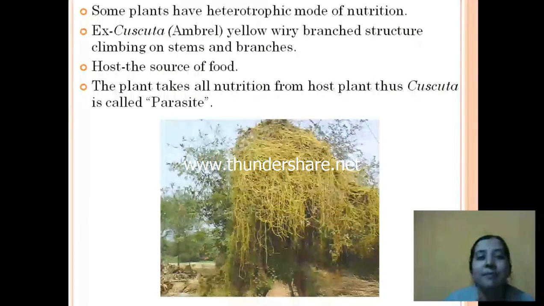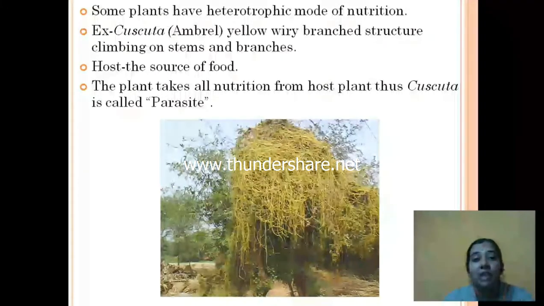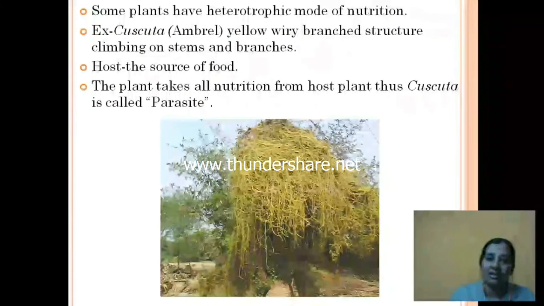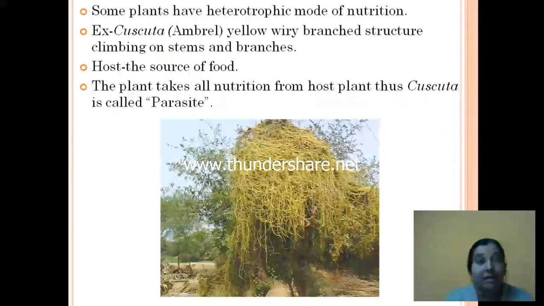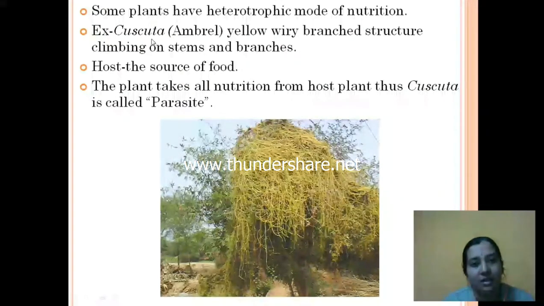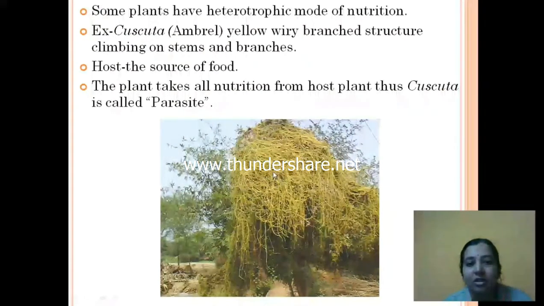Now some plants have a heterotrophic mode of nutrition. We say all plants are autotrophic. No, there are some plants which are heterotrophic. That means they depend on other organisms for their nutrition. One such example is Cuscuta, also called umbrella plant. We call it Cuscuta, and umbrella is the general name. It is a yellow, wiry, branched structure climbing on the stems and branches of other plants. Can you see it here in the picture? Yes, this is your Cuscuta.